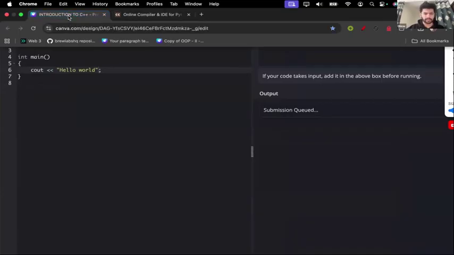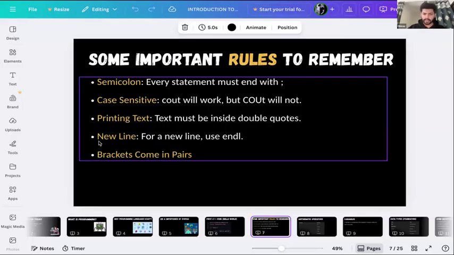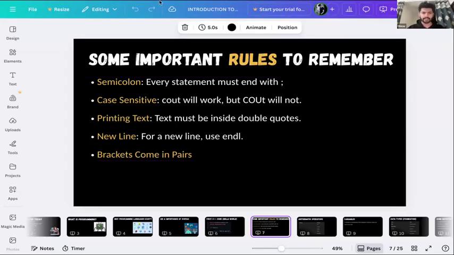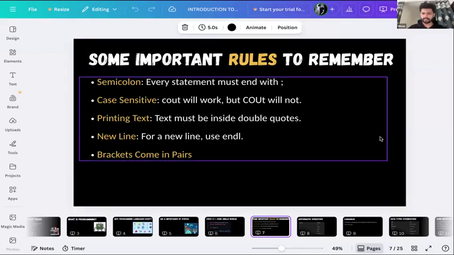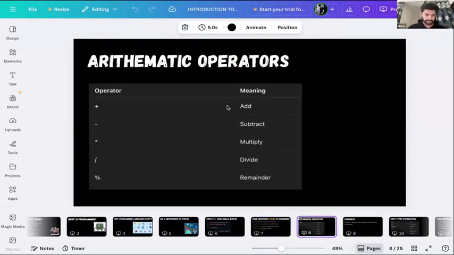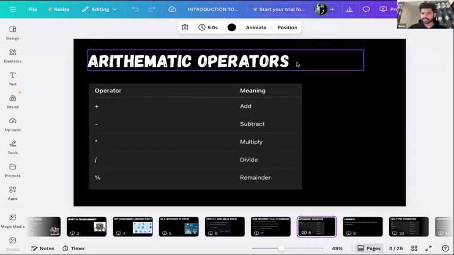Some very trivial rules you should remember. Then for a new line, you have to use endl, and brackets always come in pairs. They always come in pairs. Very simple rules, but they will be used extensively. All right, then we have some operators.